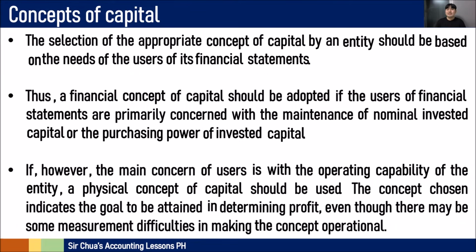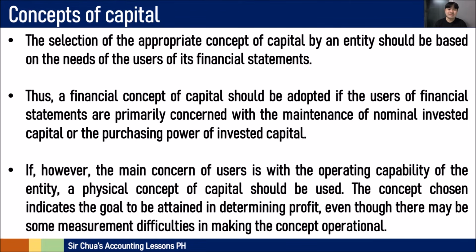Okay? Now, the selection of an appropriate concept of capital should be based on the needs of the users of financial statements, although what we use most of the time is the financial concept. A financial concept should be adopted if the users are primarily concerned with the maintenance of nominal invested capital or the purchasing power, basically the more numeric or quantitative side of capital.